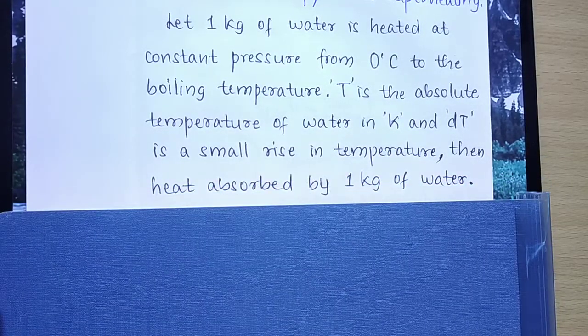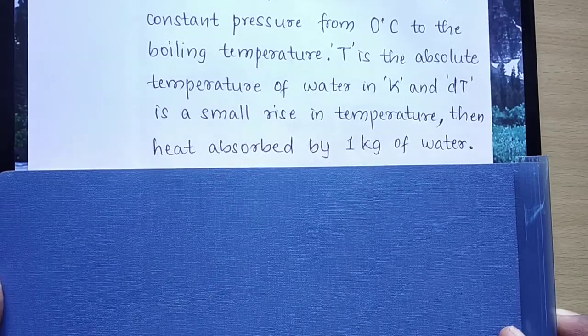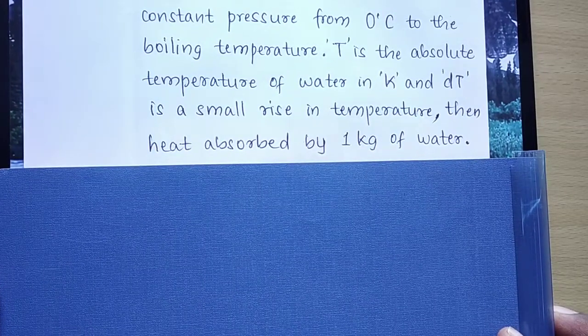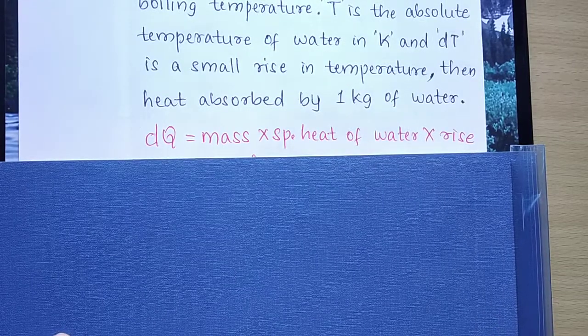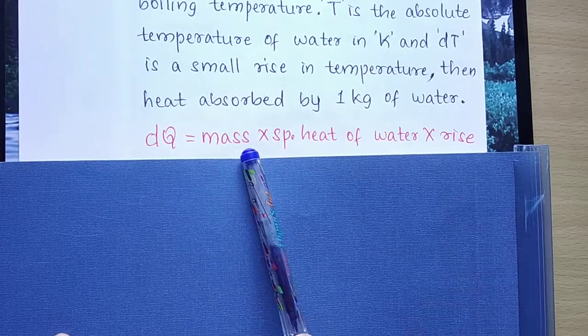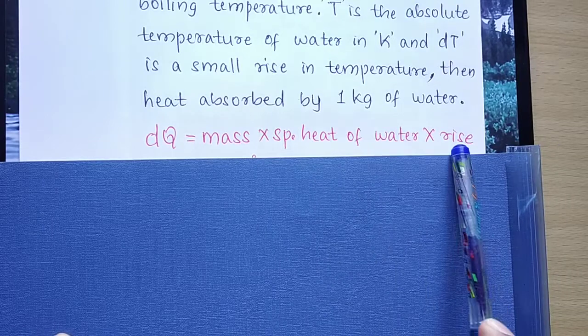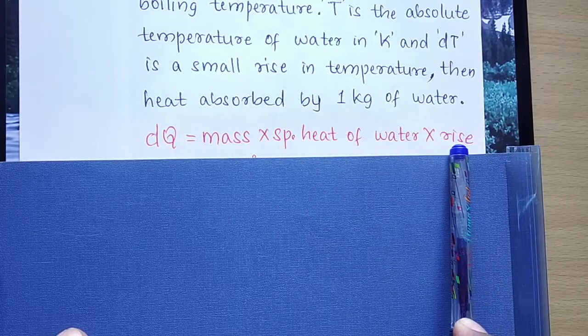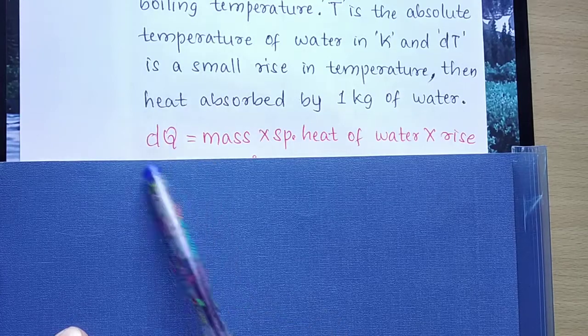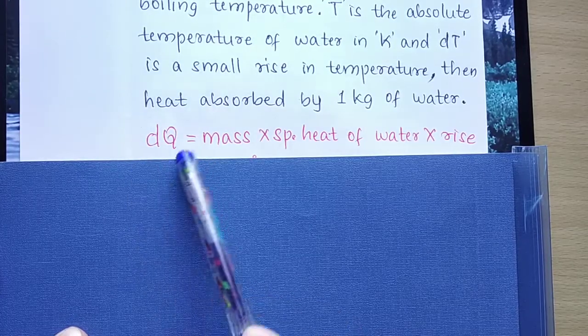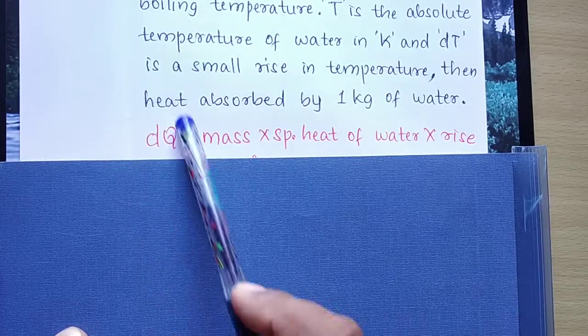Then heat absorbed by 1 kg of water will be given by dq equal to mass of water into Cp of water into rise in temperature. So dq is nothing but the increase in heat, whatever heat you are adding, change in heat.